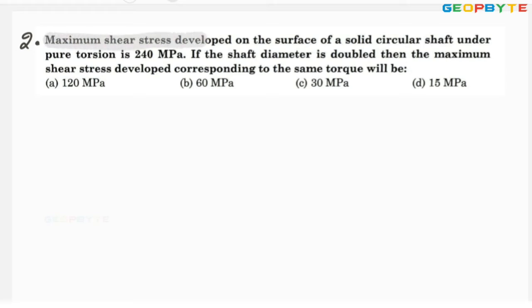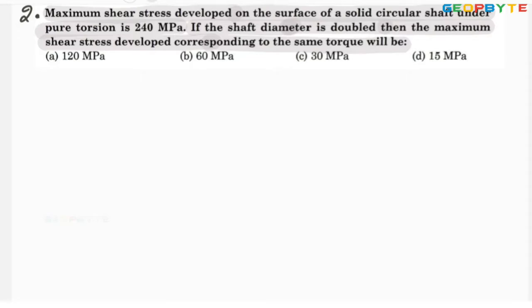The maximum shear stress developed on the surface of the solid circular shaft under a pure torsion is 240 megapascal. If the shaft diameter is doubled, then the maximum shear stress developed corresponding to the same torque will be? It is given like this.